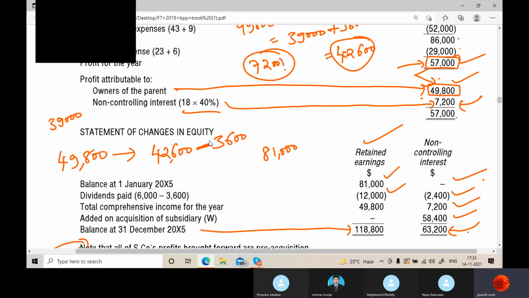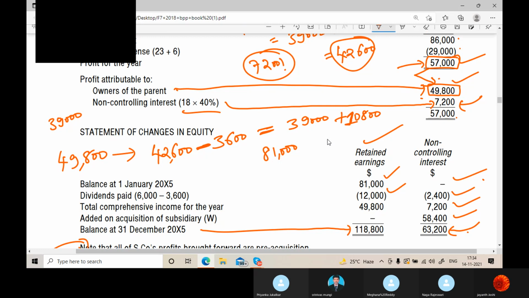See, all the intercompany transactions should be removed, na? So dividend has to be removed. You know this? Previous chapter also we discussed. So I removed. How much is the balance? Tell me. What is the balance here? 39,000. And what is the profit share they should get out of this 18,000? 60%. How much is that?